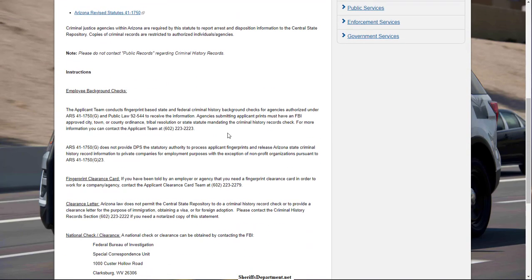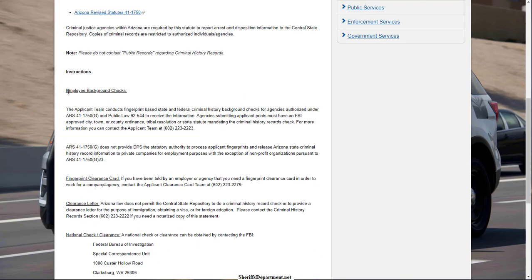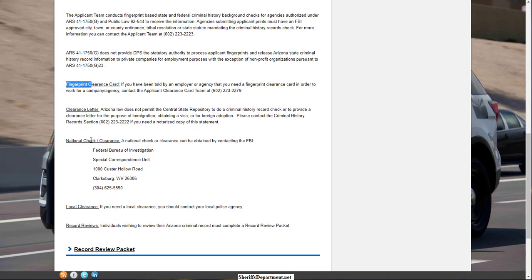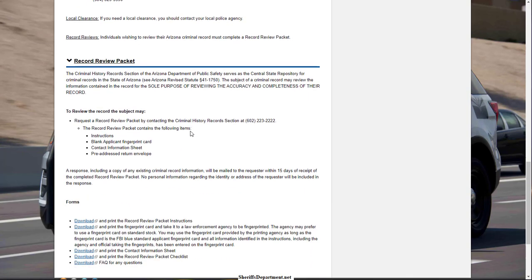And in most places we'll have background check options for employees. They'll have a fingerprint type of background checks. They will have local clearance type of checks. And then some states will also offer a personal review, so an individual can actually look at their own criminal history, or at least see what's on there, make sure nothing looks out of place.